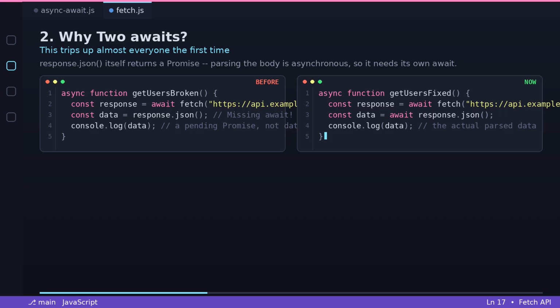Right, await both steps. Async function getUsersFixed. const response = await fetch("https://api.example.com/users"). console.log(data). The actual parsed data. response.json() itself returns a promise. Parsing the body is asynchronous, so it needs its own await.